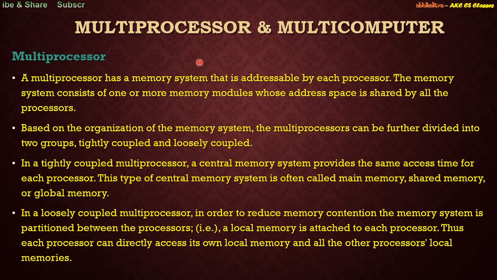In a loosely coupled system, in contrast, there is a separate local memory given to each individual processor, and the processor can have direct access to its own local memory without waiting for someone else to free a location before it can store some data into the memory.